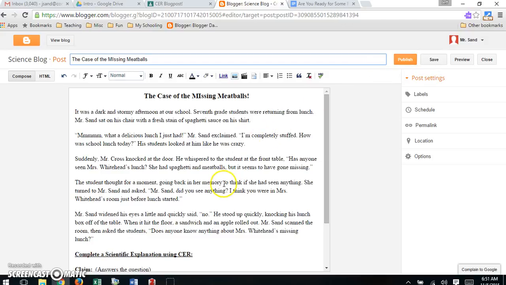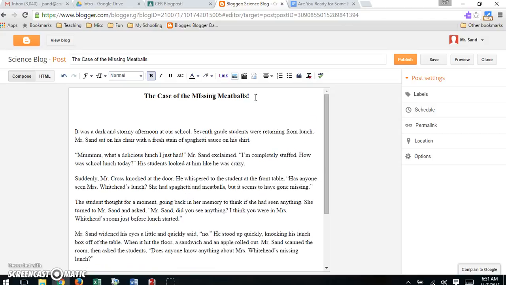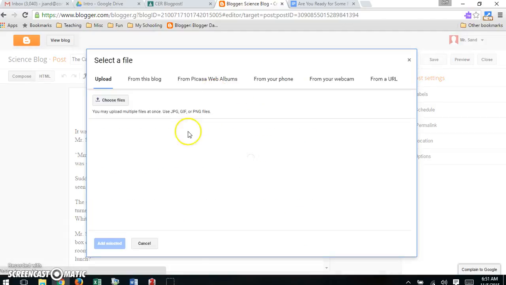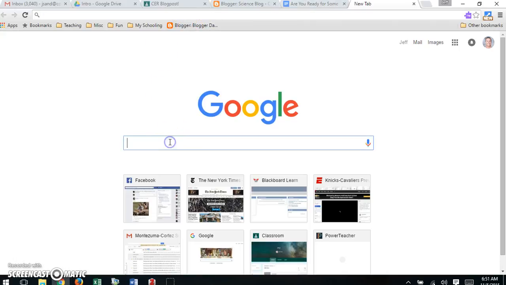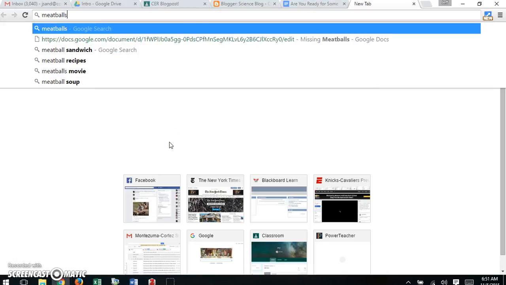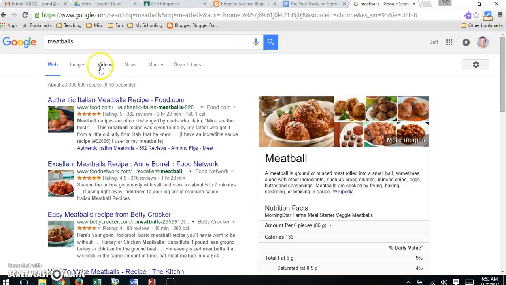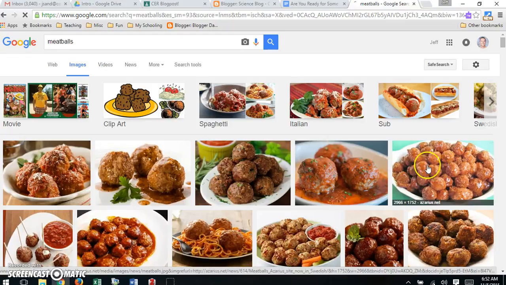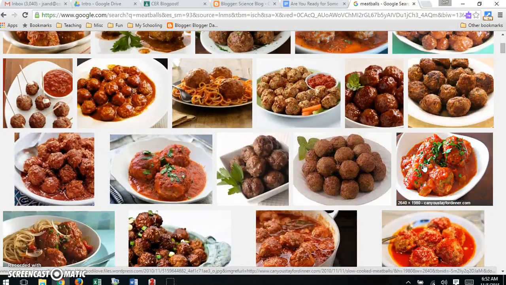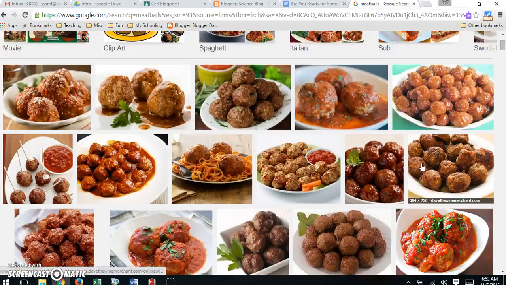I'm going to take a step back because I recognize that some of you are still getting the hang of this. So I'm going to review the picture part again. You can click picture here. And then I like to go from a URL. Okay? Now I might just open up a new tab and Google meatballs and go to images. And wow, that's probably about as much as one person would eat for lunch, right?